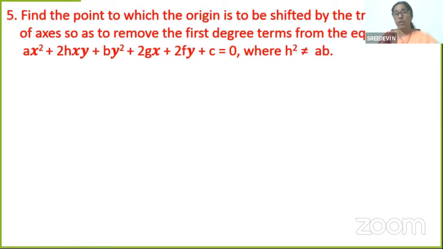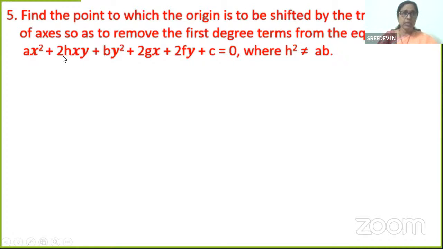But what else? What are the other changes that it is going to bring in the equations of other curves? We do not always have only straight lines, isn't it? So we have an equation here. What is this equation? It is a second degree equation.